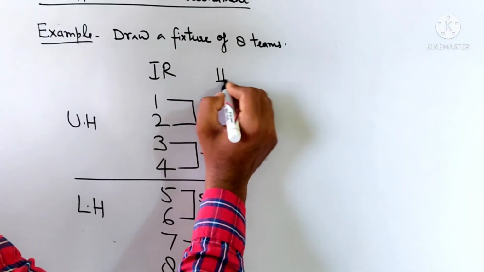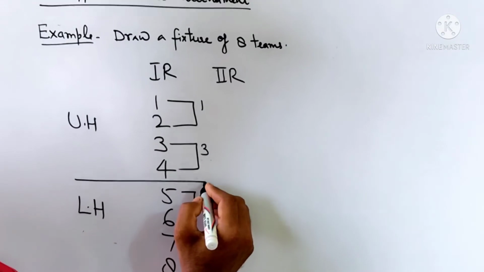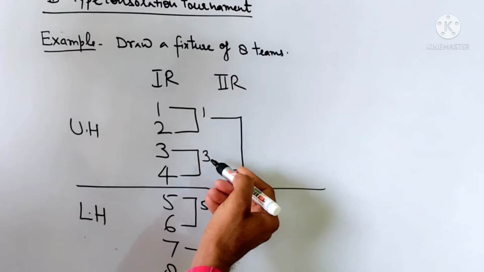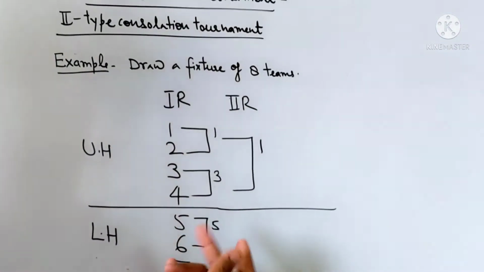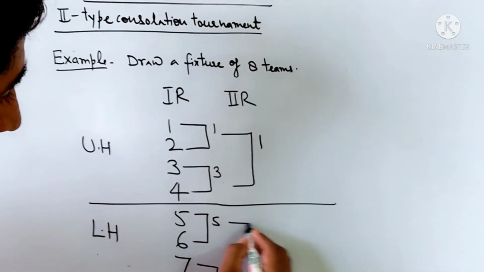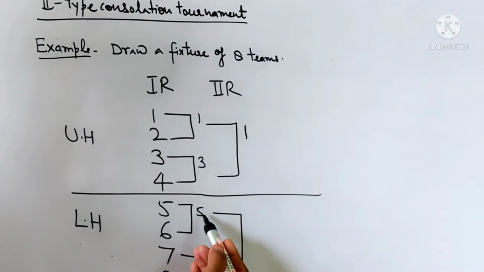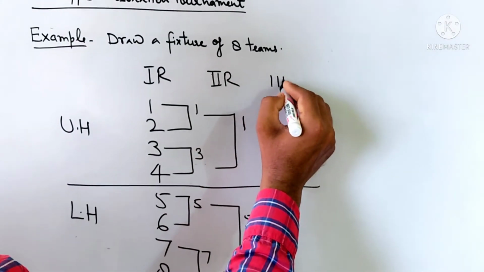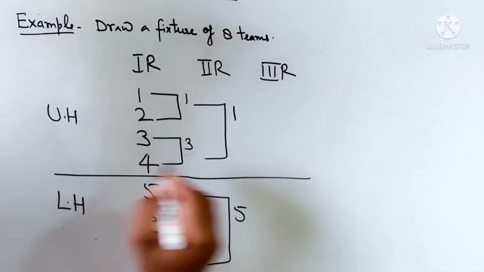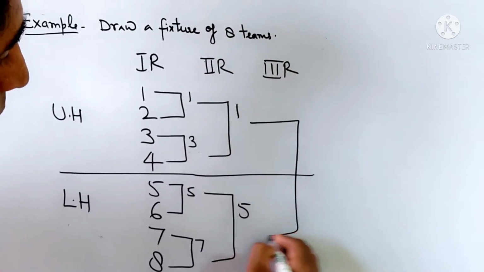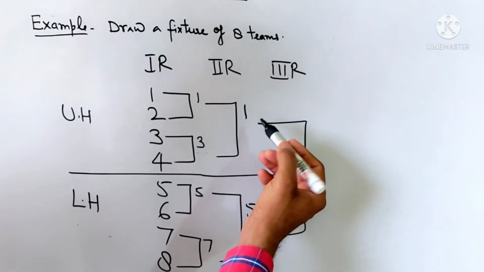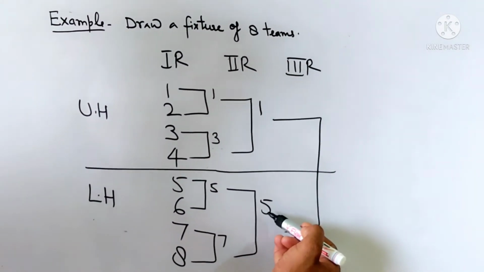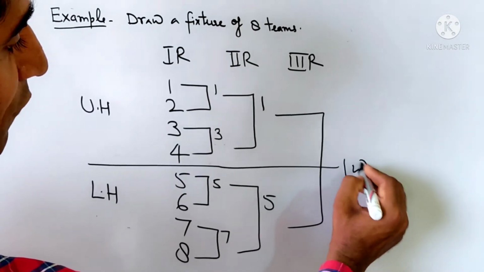Second round: one match, teams 1 and 3, 1 is the winner and team number 3 the loser. Lower half match, teams number 5 and 7, 5 winner. Third round: only one match, the final round, teams number 1 and 5, team number 1 is the winner.